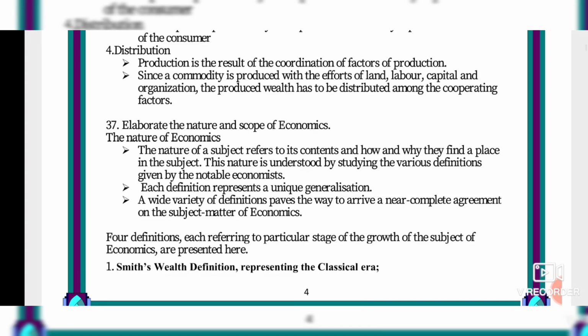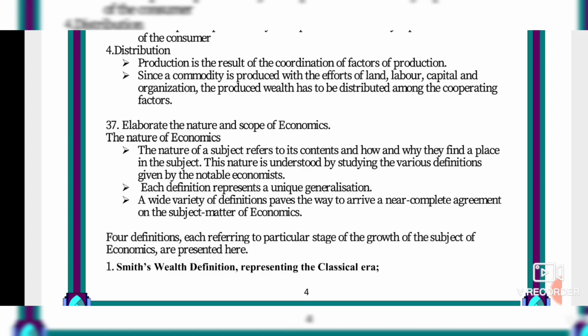Next, we will see about the nature and scope of economics. Nature and scope of economics means the purpose, all the reasons for economic thought. First, we will see about the nature of economics. The nature of a subject refers to its contents and how and why they find a place in the subject. This nature is understood by studying the various definitions given by the notable economists. That is, we saw about the 4 economists, isn't it? Alfred Marshall, Robbins, and Adam Smith. All these things we have seen in the front.